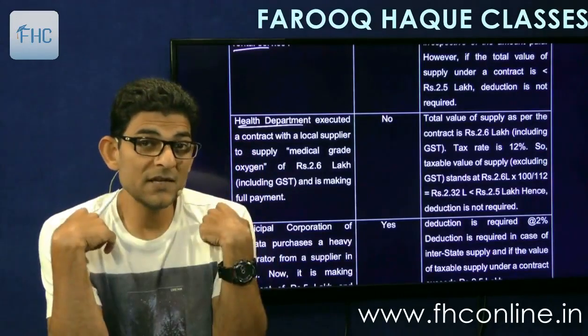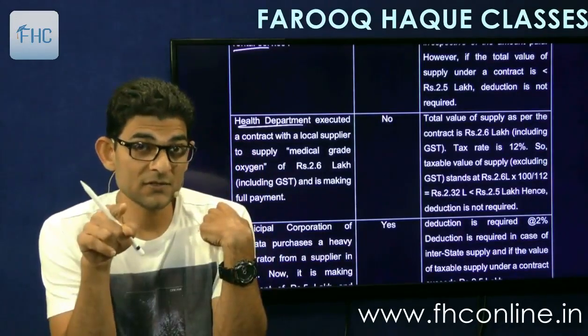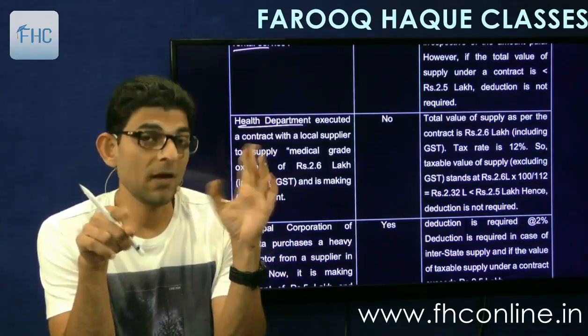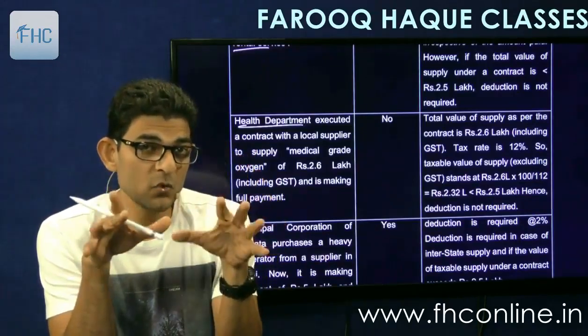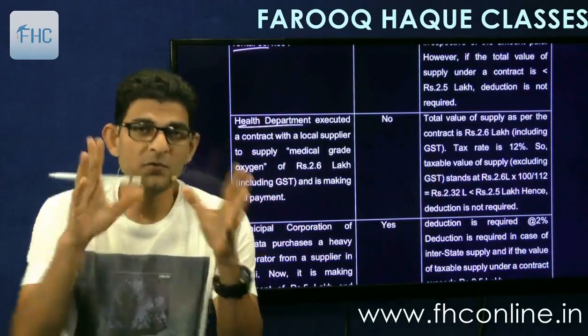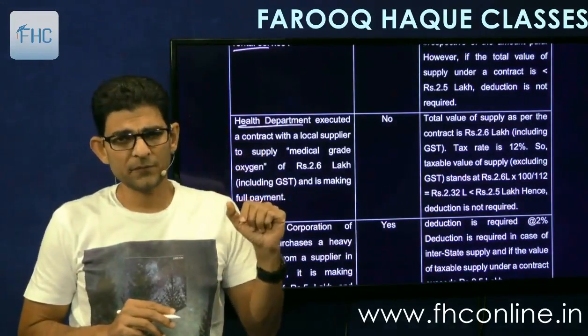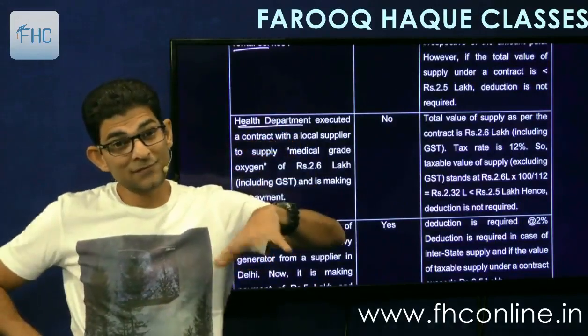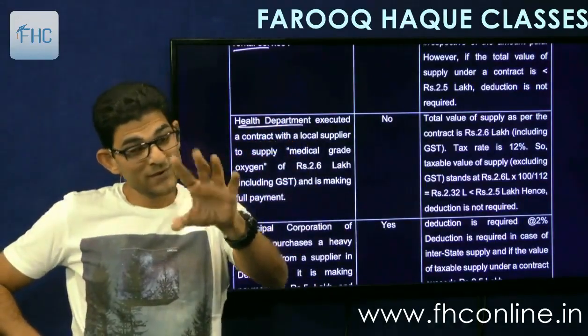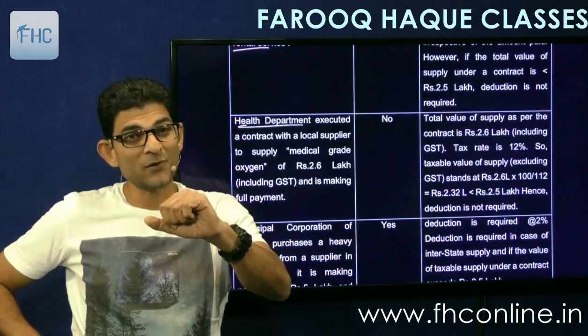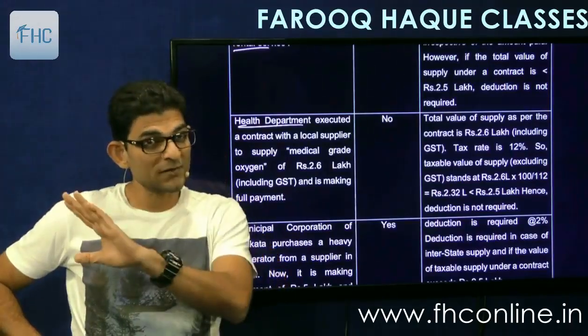We have definitely seen exemption notification for services, all those 84, 85 services, but not for goods. Exemption of goods is not in our course. So if a question comes on goods, then they will mention whether it is taxable or exempt. But if the question is on service, they will not say so. You will have to find out whether they are taxable or exempt because you have seen the notification. Okay.